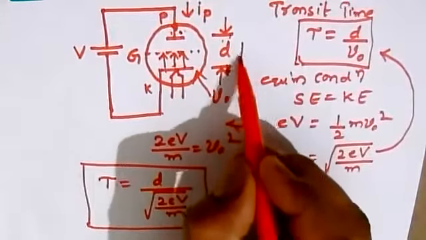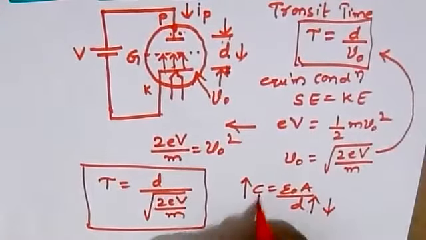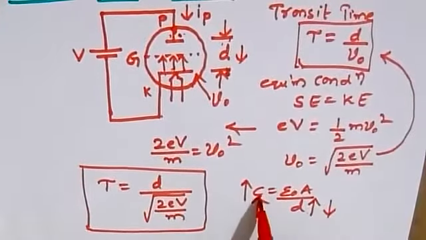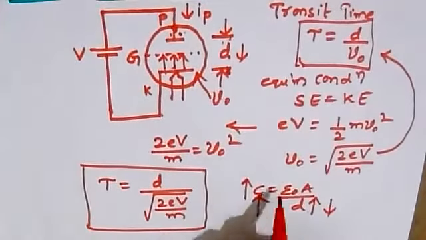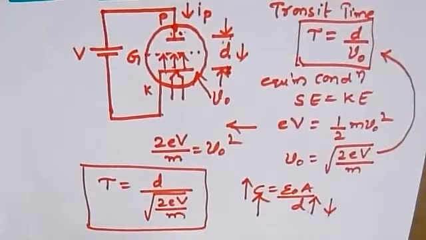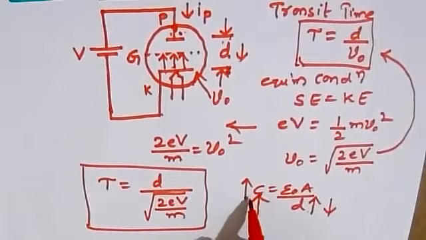But if we decrease the distance, the capacitance keeps increasing and its effect becomes very high, which creates a problem once again. So up to a certain limit we can decrease this distance, but beyond that we cannot.